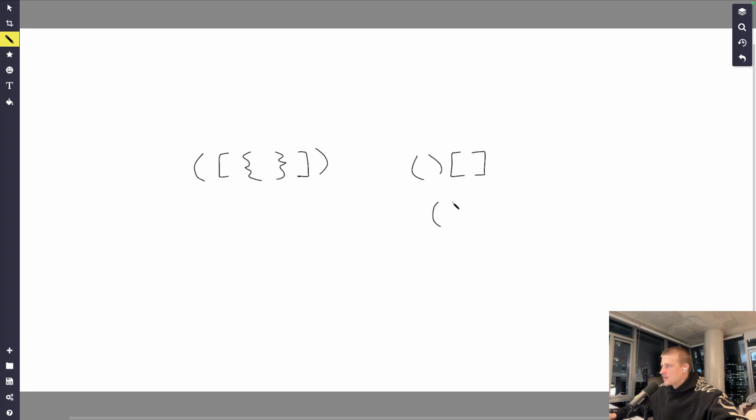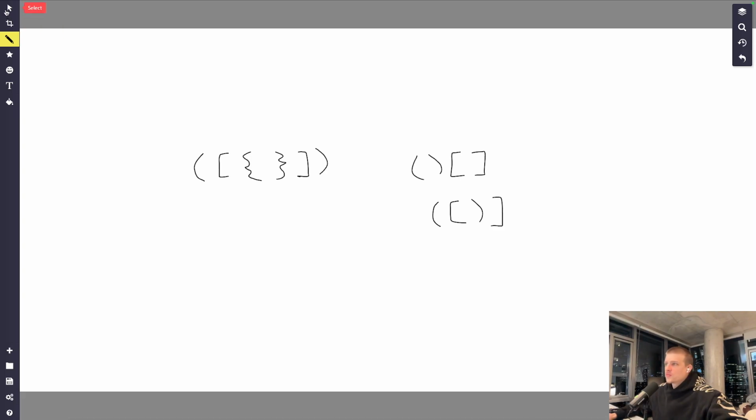What would be invalid is if we have this sort of situation. We have this parenthesis, we open a square bracket, but then we close the parentheses before we close the square bracket. So this is illegal, right? That's one example.